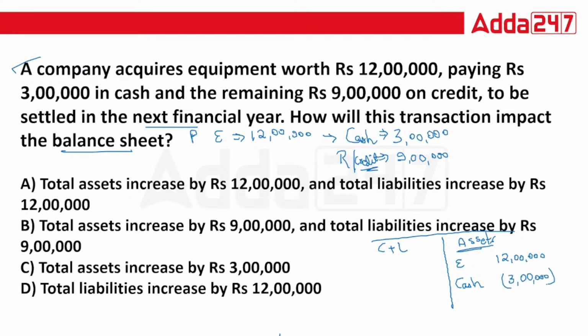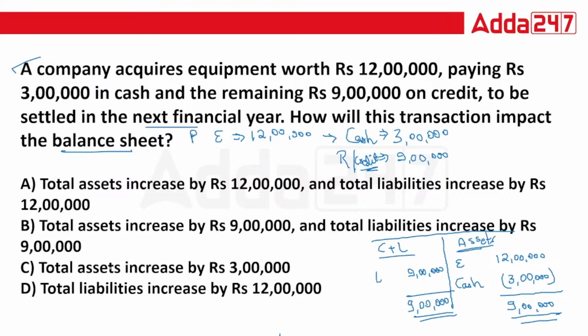So what is your net asset? That is your 9 lakhs. And on your capital and liability side, you have taken an obligation, a liability of 9 lakhs. So basically, you can see both sides tally with 9 lakhs.